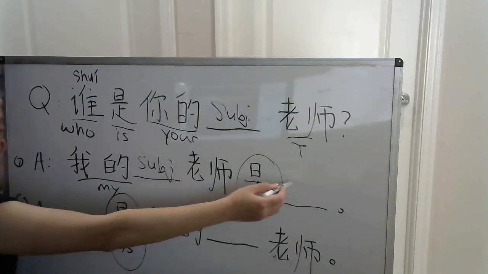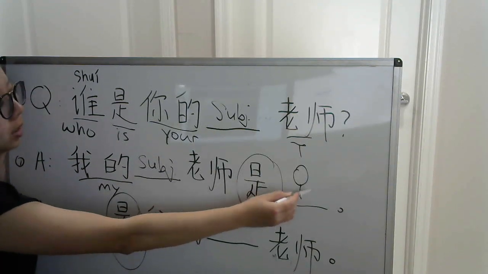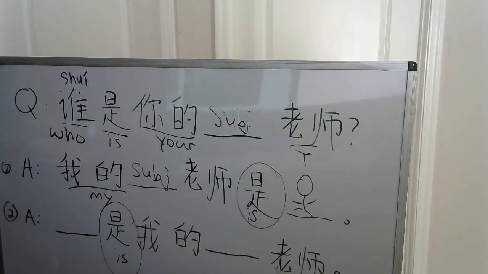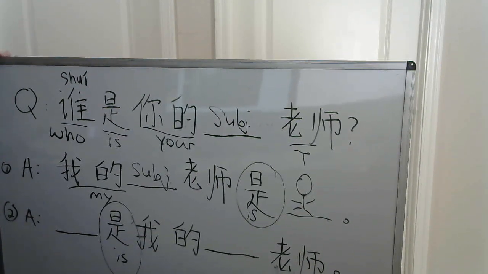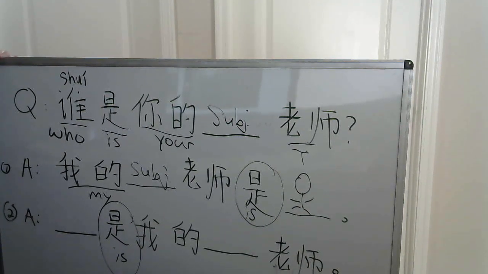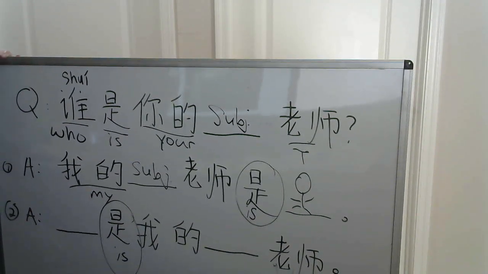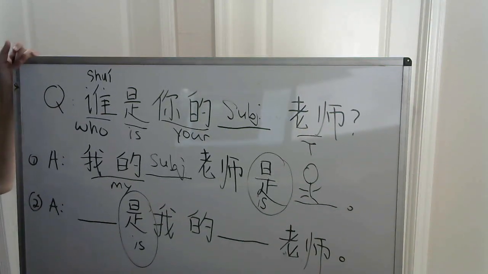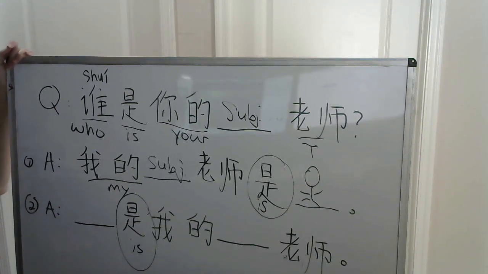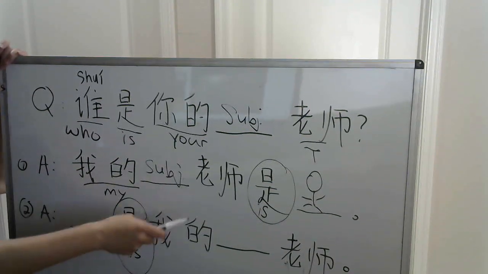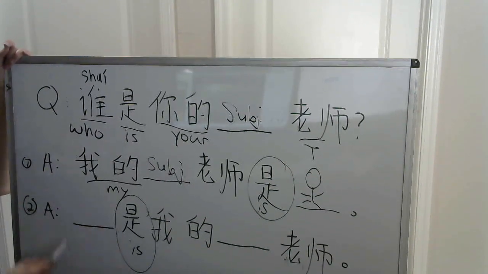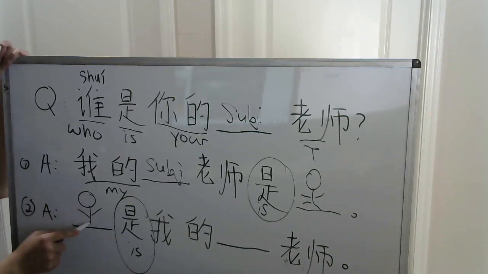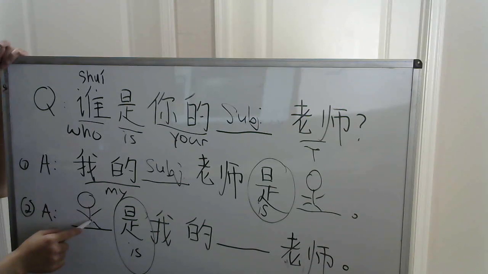I'm going to just draw a person here for naming a person. So whether that's Mrs. Red, Mrs. B, Mr. K, Mr. Dizon, Mr. Welch, any teacher or any person that you want to name, whoever your teacher is, would go in there. So if we're reversing the order down here in the second choice, all we're doing is bringing that person's name, the person we're talking about, to the front.